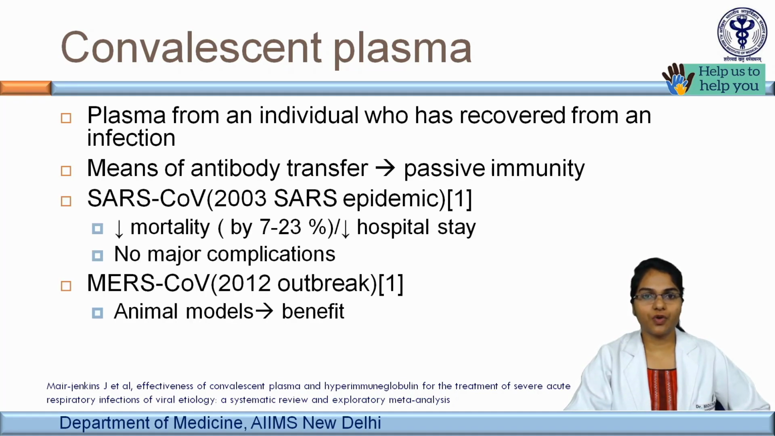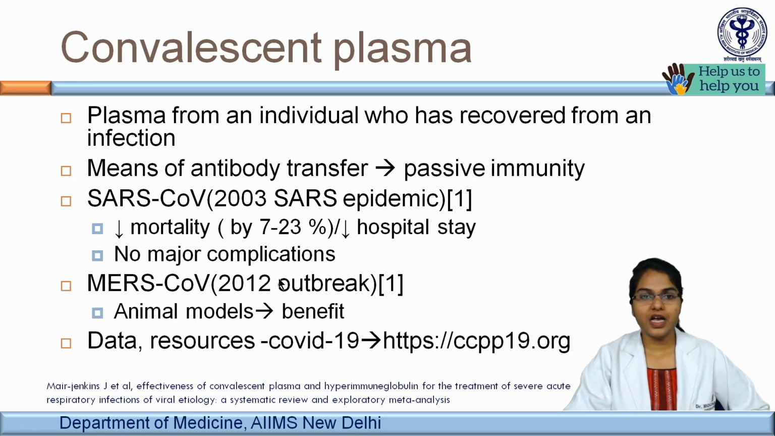Evidence from the SARS-CoV epidemic has shown that use of convalescent plasma decreases mortality and hospital stay with no major complication, especially when used within 2 weeks of the onset of symptoms. And evidence from animal models from the MERS 2012 outbreak was also found to be beneficial. The data regarding the use of convalescent plasma may be accessed using this link. Another project is called the COVID-19 Convalescent Plasma Project.